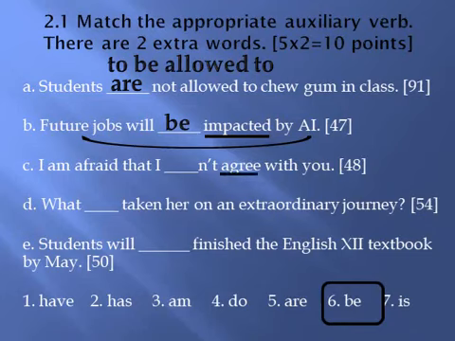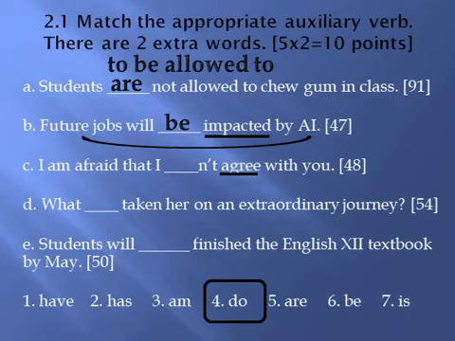What is the helping verb for present simple tense? The helping verb is to do. Present simple, do. I am afraid that I don't agree with you.